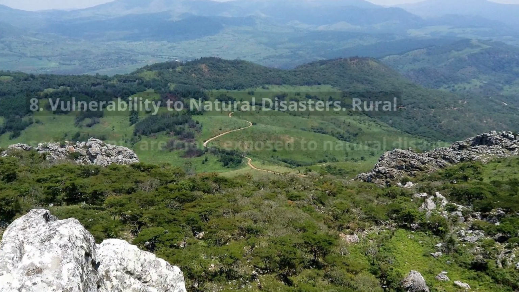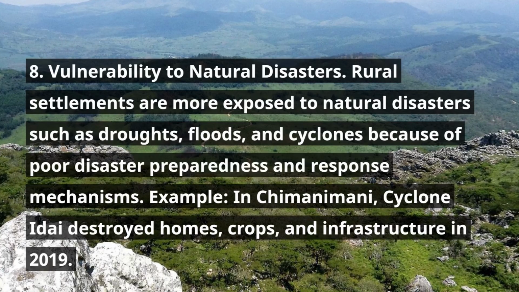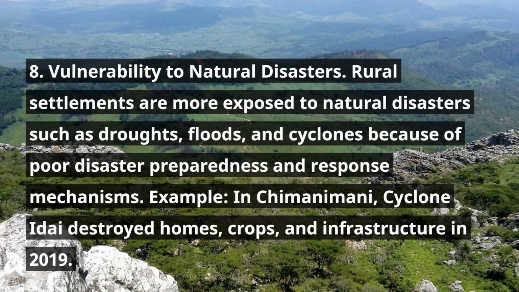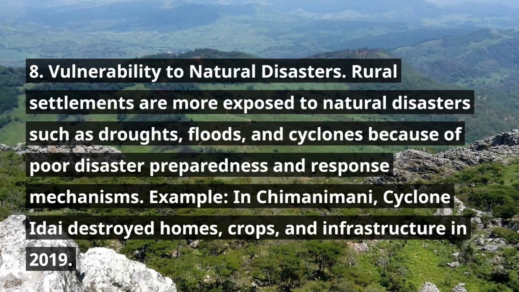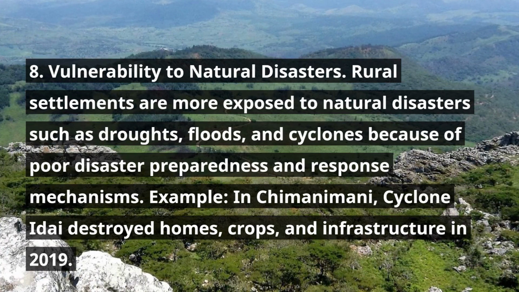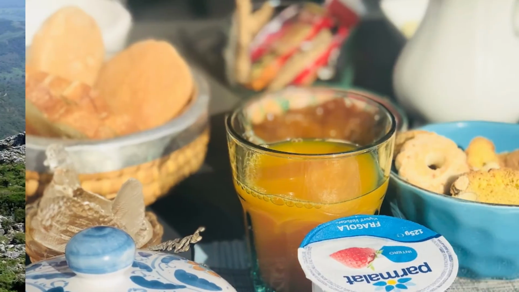8. Vulnerability to natural disasters. Rural settlements are more exposed to natural disasters such as droughts, floods, and cyclones because of poor disaster preparedness and response mechanisms. Example: in Chimanimani, Cyclone Idai destroyed homes, crops, and infrastructure in 2019.